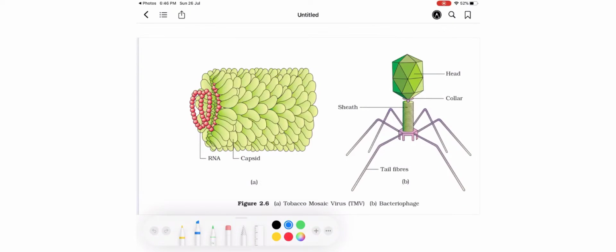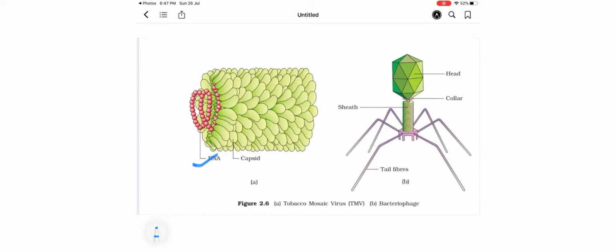Show the diagram related to viruses. There are different types of virus. Here, diagram A shows tobacco mosaic virus and diagram B shows bacteriophage. Now this A diagram, tobacco mosaic virus, as you can see, has the RNA in the centralmost region. It is one of the nucleic acids.